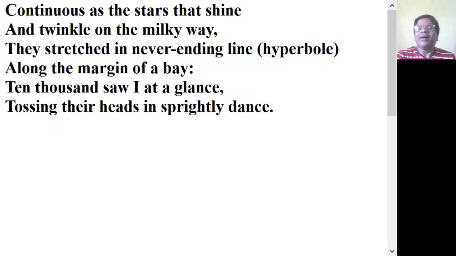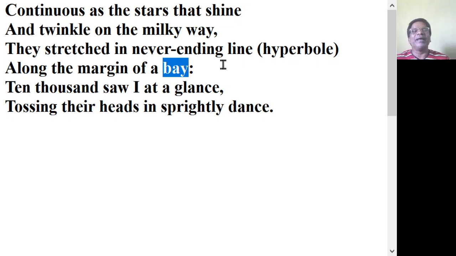So where were the daffodils? They were along the margin of a bay. What is a bay? A bay is that part of the water body which has entered into the land.